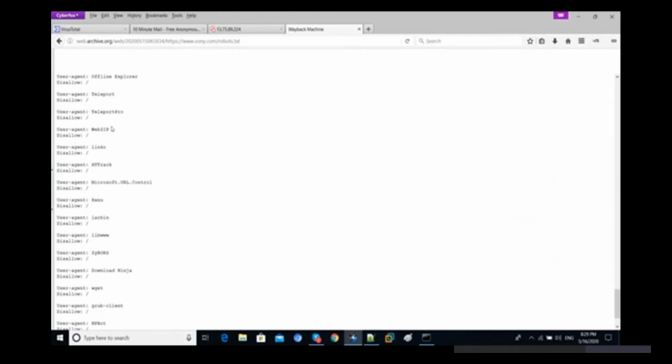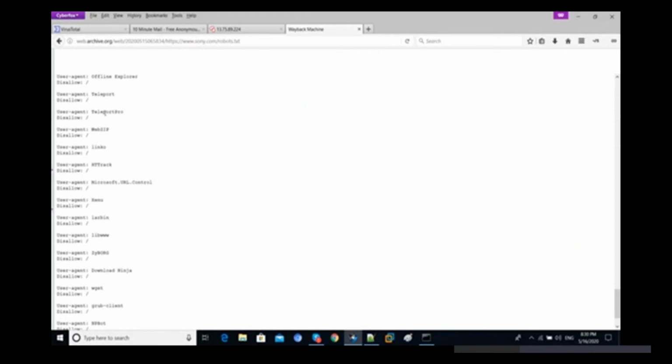If they were providing robots.txt, then we can easily find the robots.txt result and explore the directories one by one, to see whether those directories are currently working or not. If they are working, and they contain any juicy information, then we are going to report it. If they are not containing any juicy information, then we are going to ignore it.